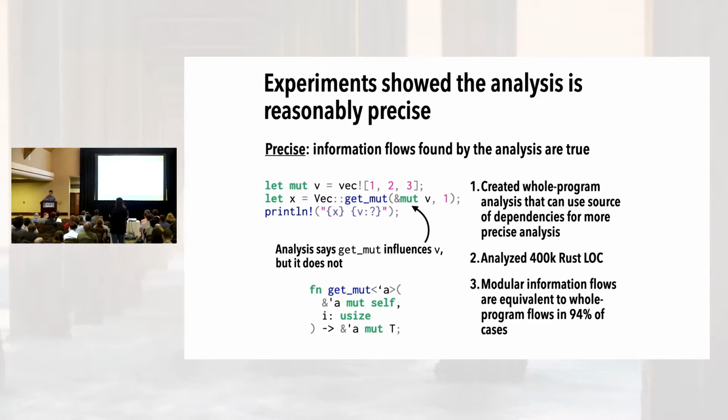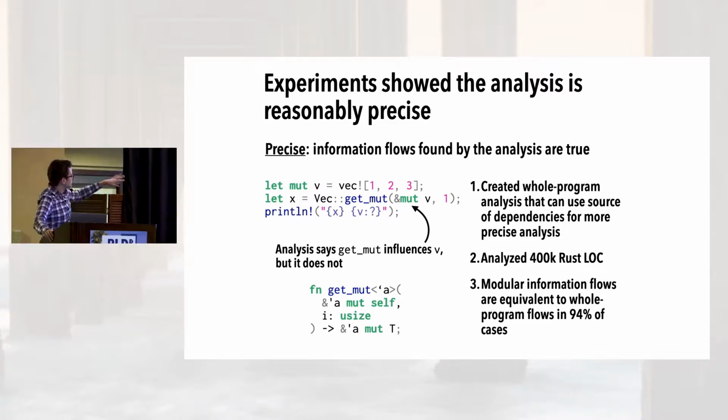Yeah, great question. So we also did an ablation analysis, which is also in the paper. I won't deeply interpret these graphs, but basically what we did is we simulated our information flow analysis as if we didn't know anything about mutability modifiers, like we assumed every pointer could be mutated, and as if we didn't know anything about lifetimes. So all pointers of the same type were assumed to be aliases.